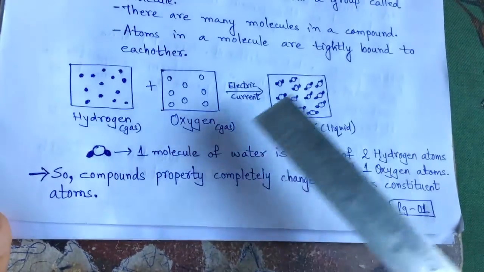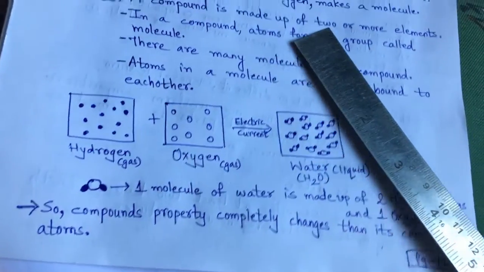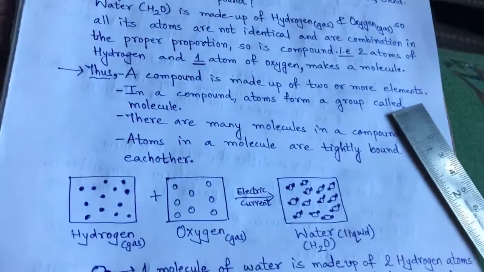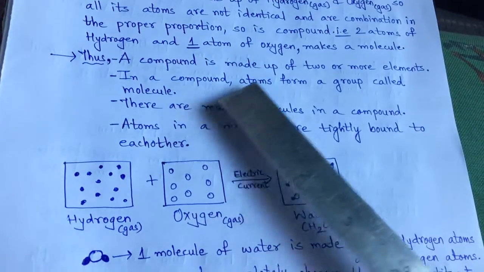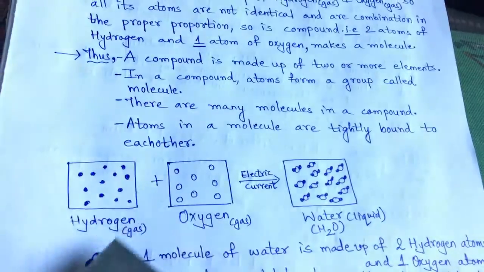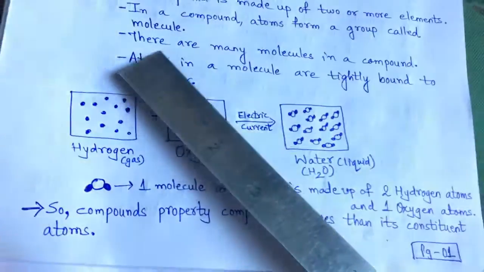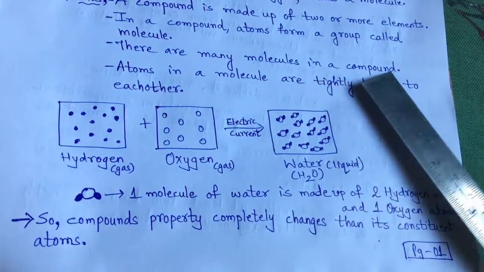So we can say that a compound is made up of two or more elements. In a compound, atoms form a group called a molecule. This is called a molecule, right? There are many molecules in a compound.